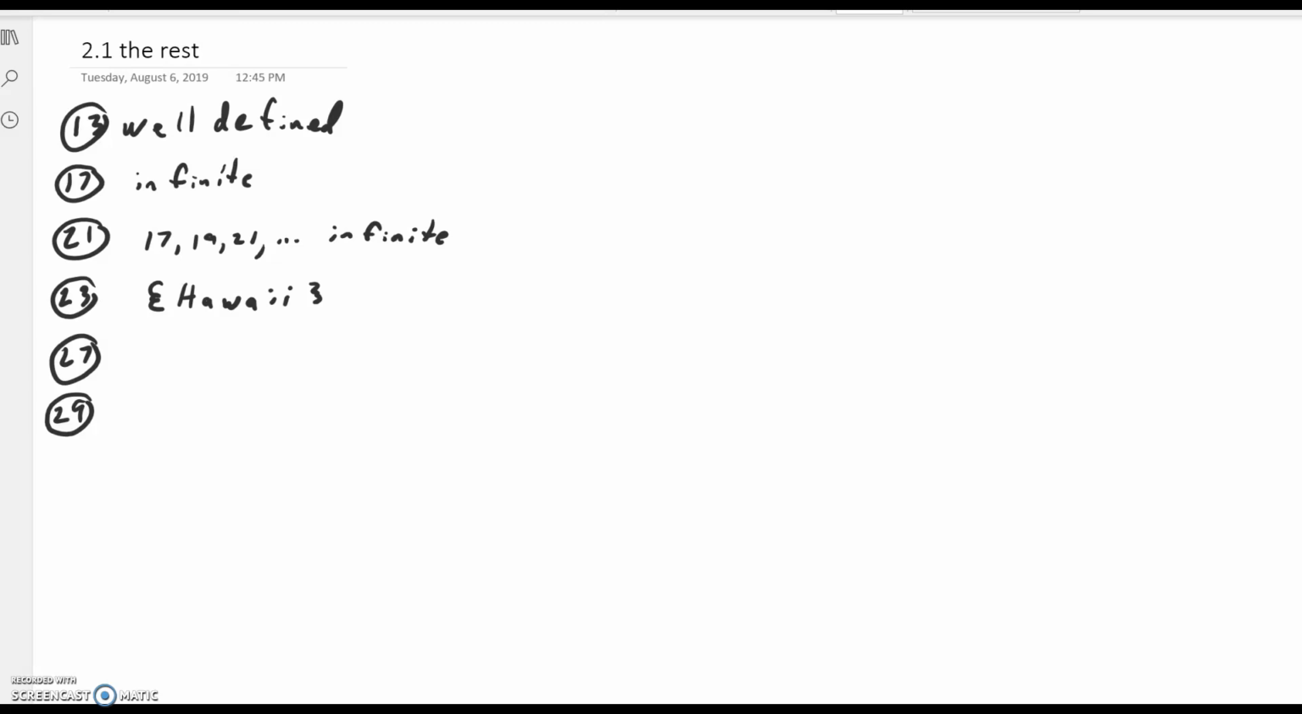Problem 27, express in roster form all numbers that are natural numbers and even. So I'm going to start low. These are natural numbers that happen to be even numbers. I think that's enough to give the idea. And that, of course, is an infinite set.